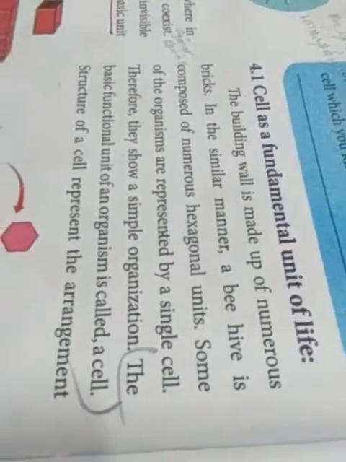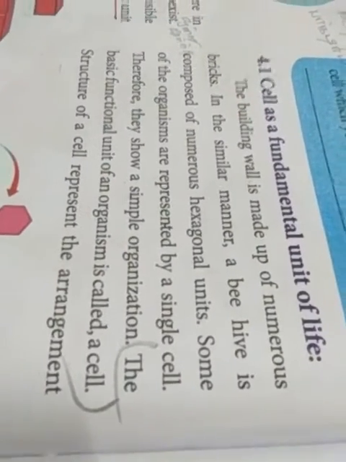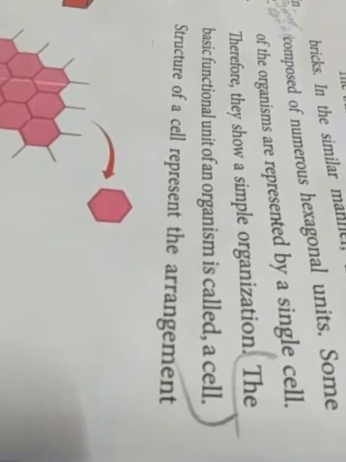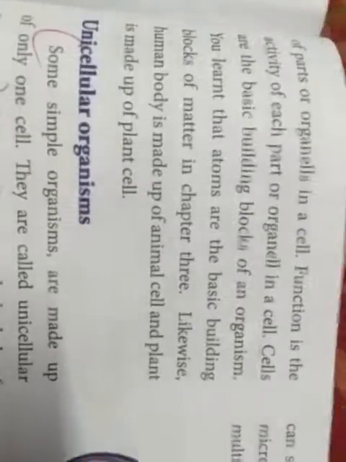So it is a very, very important one. The basic foundation unit of an organism is the cell. The structure of the cell represents the arrangement of the parts, the organelles, in the cell. Function is the activity of each part of the organelle in the cell.